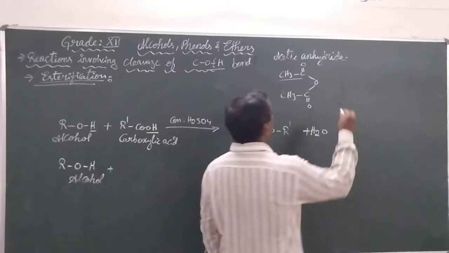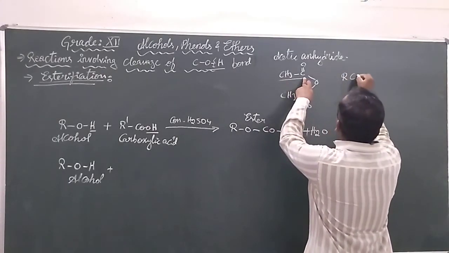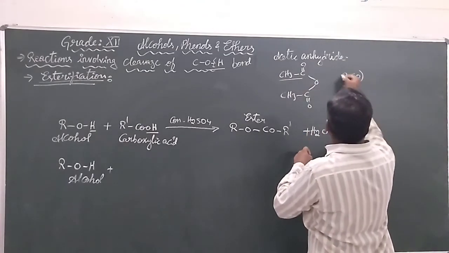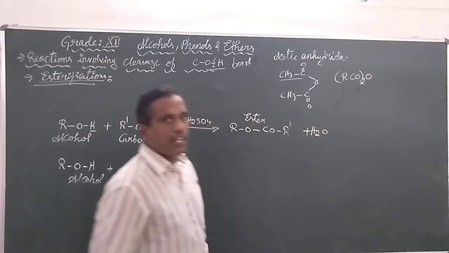In general, we can represent this as RCO twice, with an oxygen connecting them.